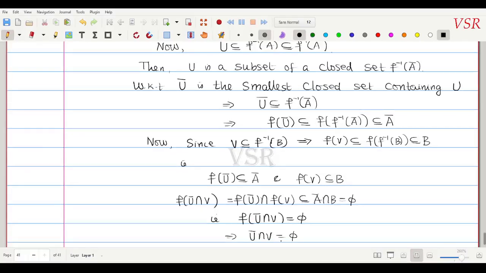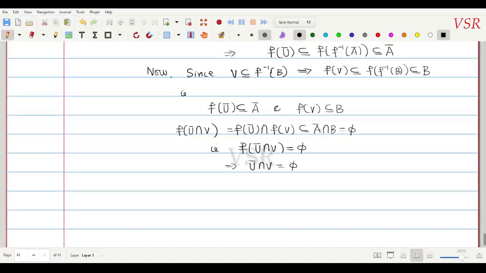If this is not empty, at least if there is one x in it, then f of x would come in this set. Since f of u closure intersection V is equal to empty, this domain, u closure intersection V, has to be empty. In similar manner, similarly we can show here u intersection V closure is equal to empty. That is, u comma V are non-empty separated sets